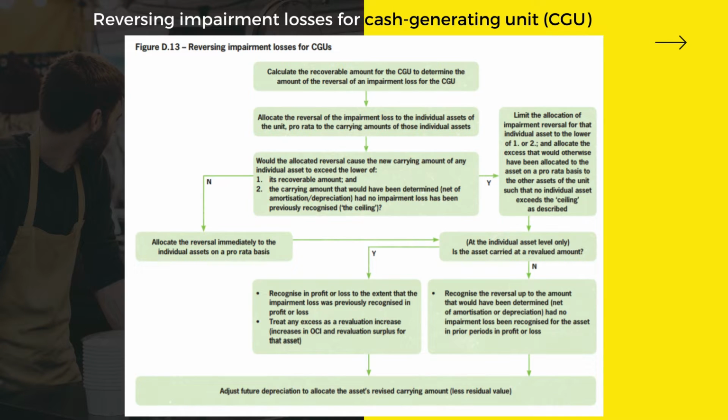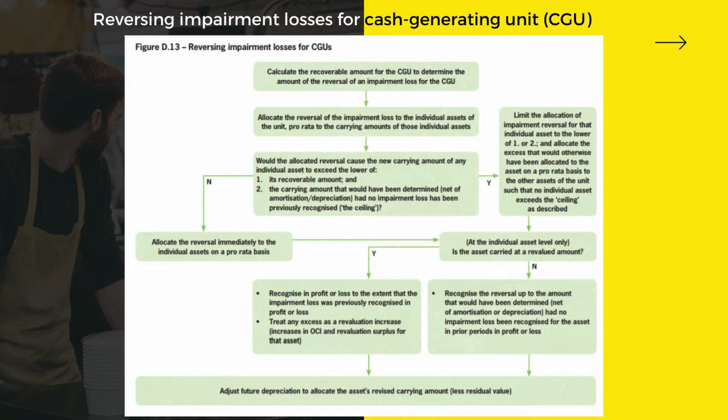And if yes, you have to limit the allocation of impairment reversal for that individual asset to the lower of the two, and allocate the excess that would otherwise have been allocated to the asset on a pro rata basis to the other assets of the unit, such that no individual asset exceeds the ceiling as described.